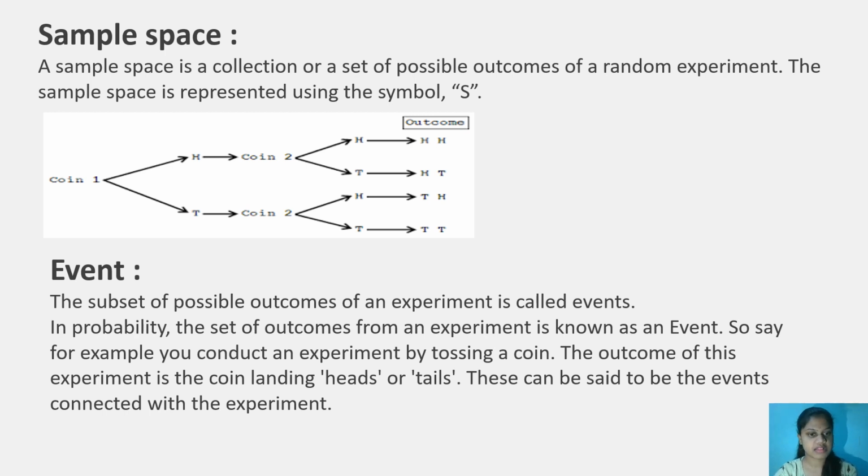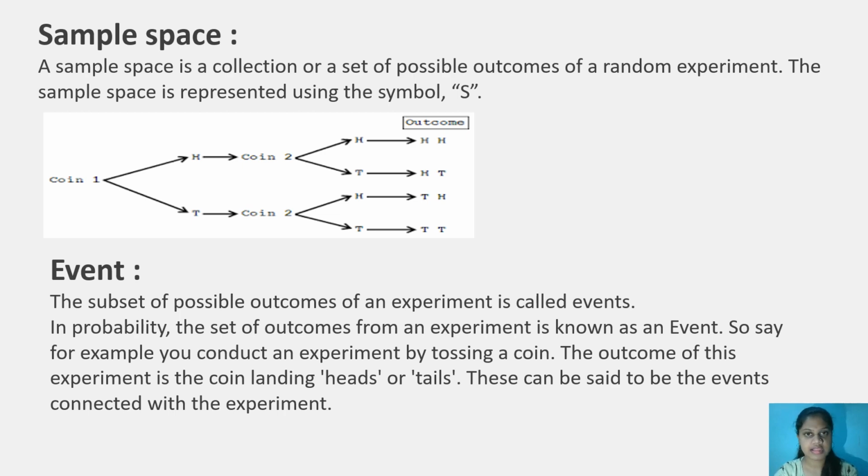Next, event. The subset of possible outcomes of an experiment is called an event. For example, let us consider this image. In this, coin 1 is tossed 1 time and coin 2 is tossed 2 times. The coin 1 gives 2 outcomes, whereas the coin 2 is tossed 2 times simultaneously and it gives 4 outcomes. This is collectively called an event.